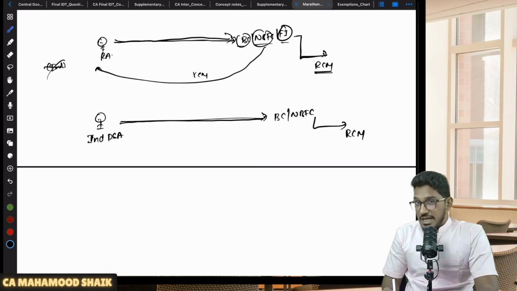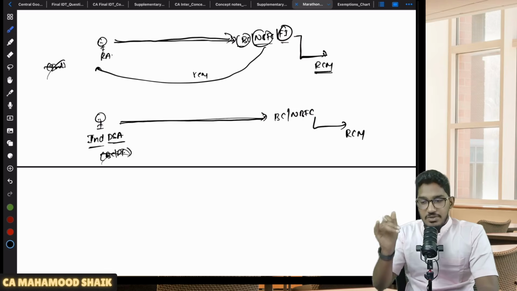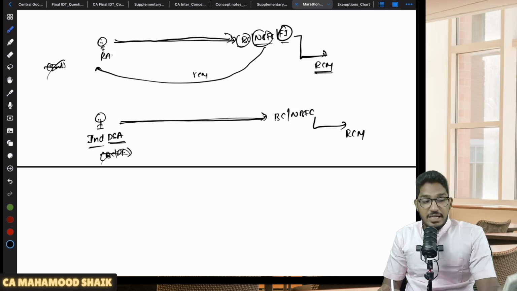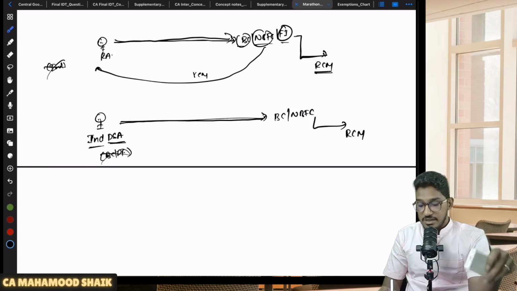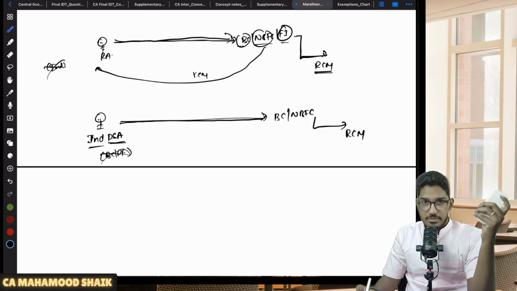But when it comes to direct selling agent services, only an individual direct selling agent. If the direct selling agent is a body corporate or partnership firm, then RCM will not become applicable. In case of a direct selling agent, RCM will become applicable only when the services are provided by an individual.